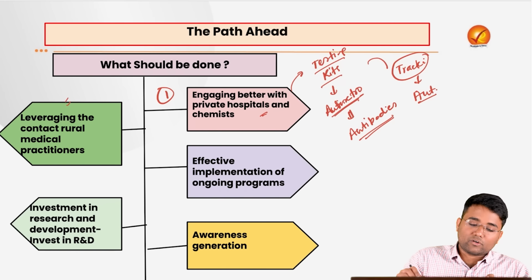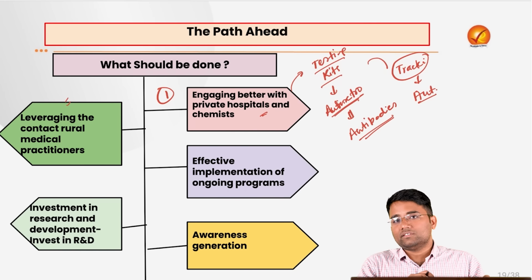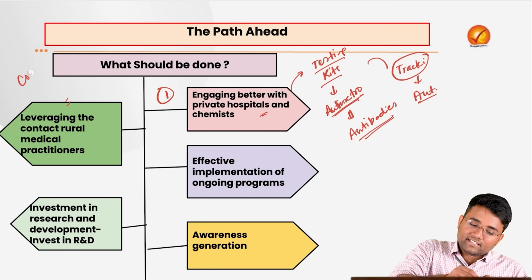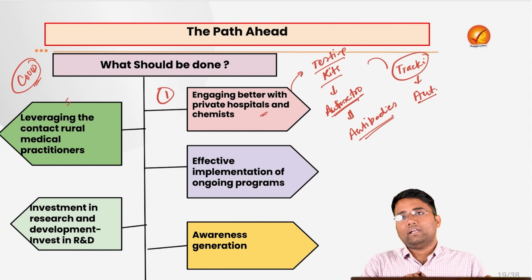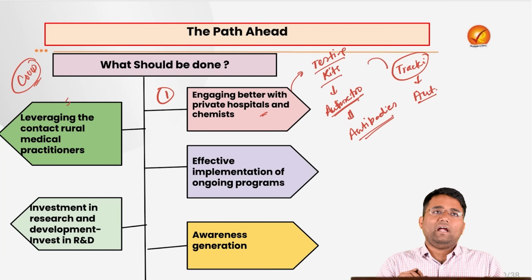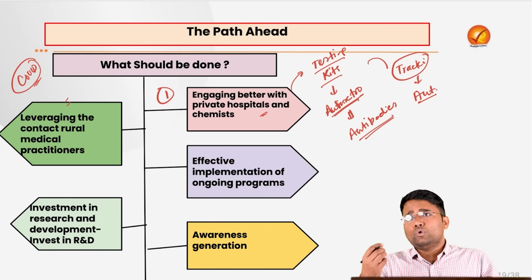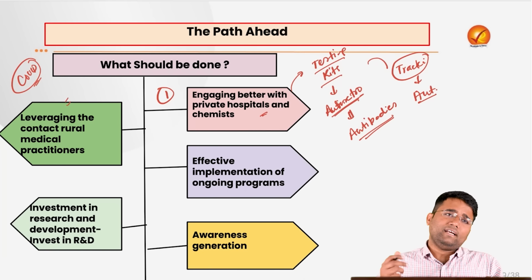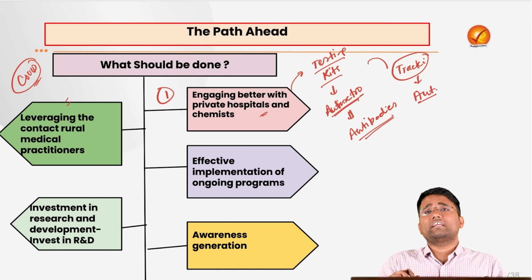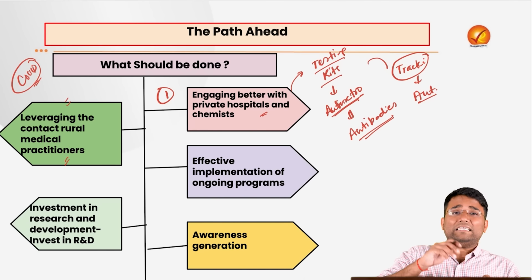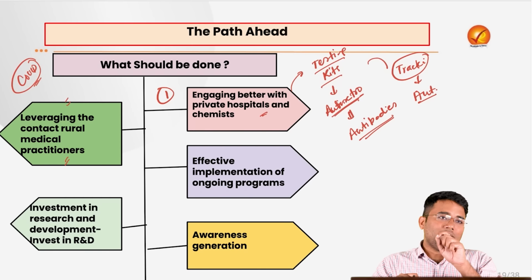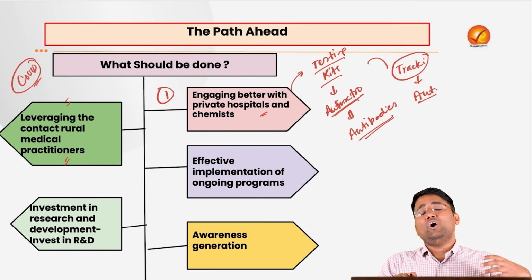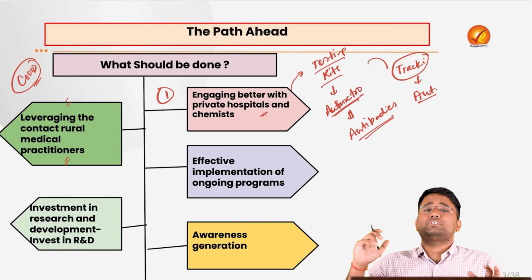Also, we can leverage the contact with rural medical practitioners, because during COVID-19 itself, people who come from a rural background would relate to the fact that azithromycin, Dolo 650, Calpol 500, etc. were the medicines being recommended by these medical practitioners and chemists in our local markets. There was a lack of availability of qualified doctors, plus hospitals were already flooded and there was a risk of infection from the hospital also.